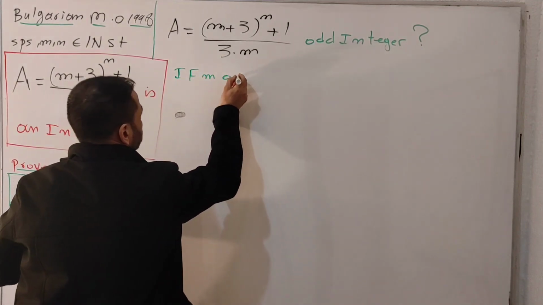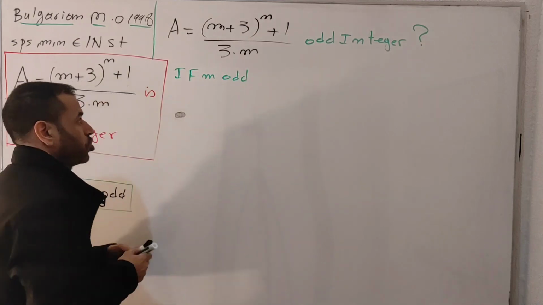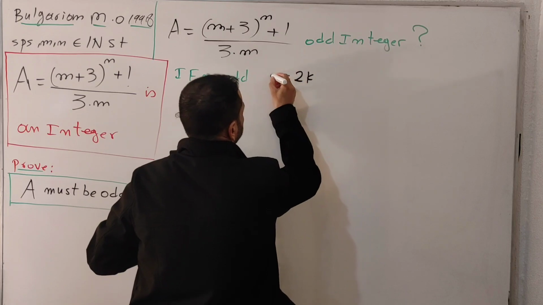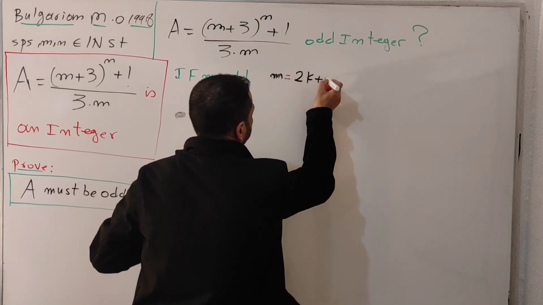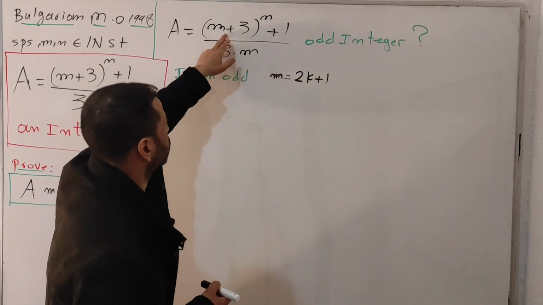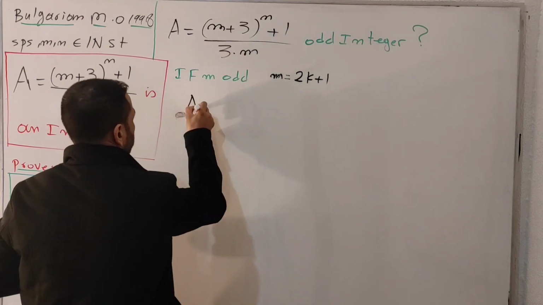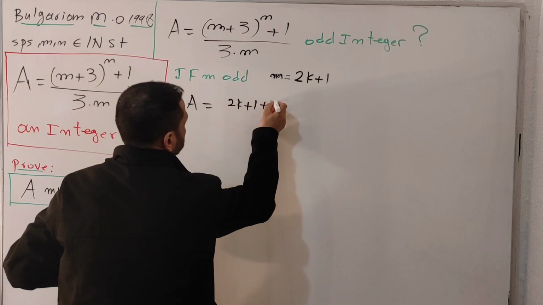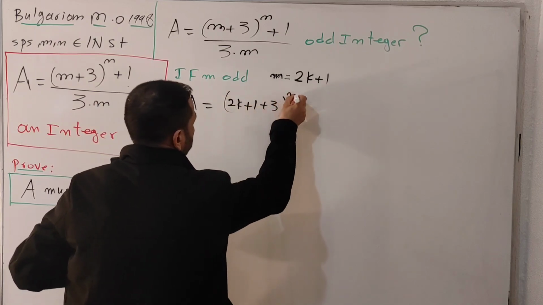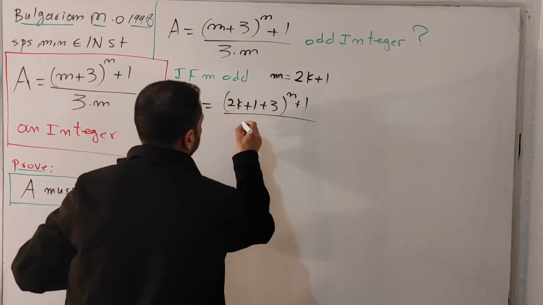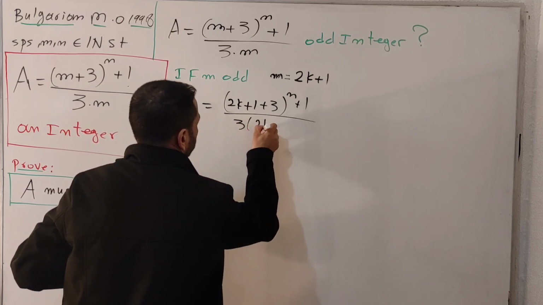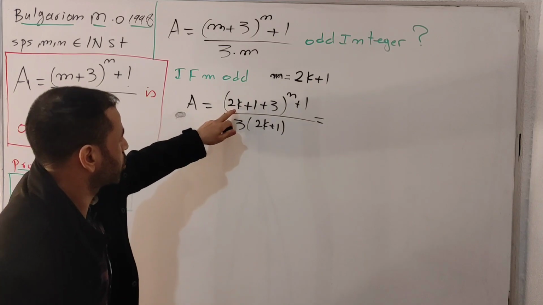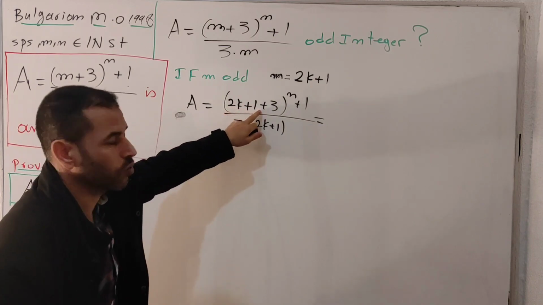So if m is odd, this is a very straightforward case. If m is odd, that can be written in this form: m equals 2k plus 1. So I'm going to insert this value into this setup. We'll have capital A equals (2k plus 1 plus 3 to the n plus 1) divided by 3 multiplied by (2k plus 1). I'm going to simplify this one, given as 2k plus 4.